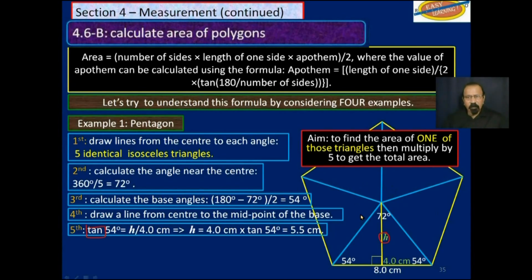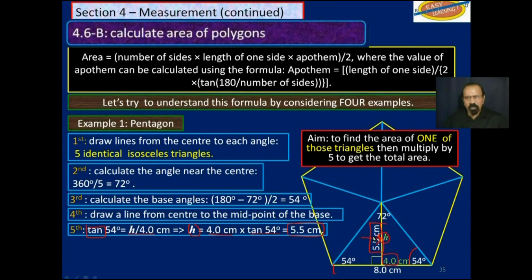Okay, so the trigonometric ratio that we will use is tan. The tangent of any angle in a right triangle is the ratio of the opposite to the adjacent. So tan 54 degrees will be h over 4. We rearrange that and we get h is equal to 4 times tan 54. We enter that in our calculator and we get 5.5 centimeters. So now we know this perpendicular height is 5.5 centimeters.